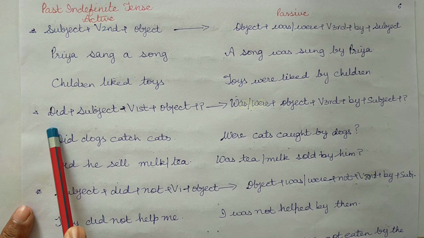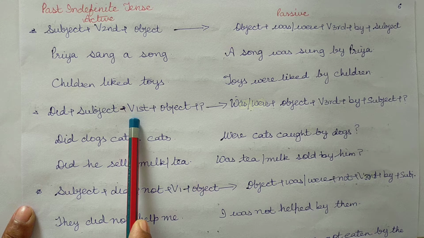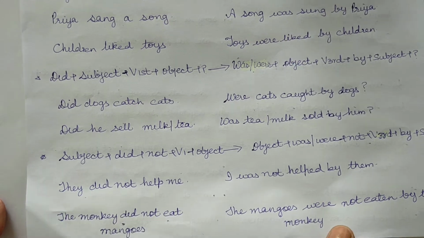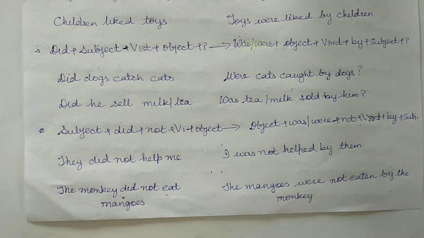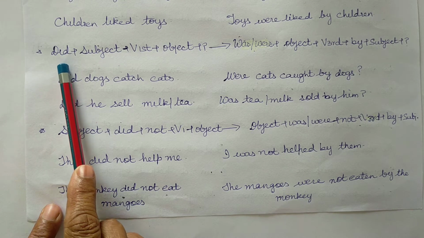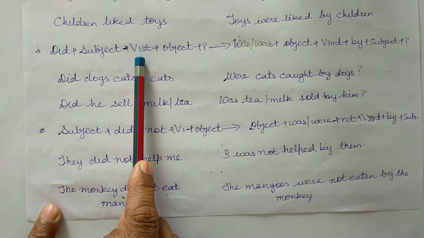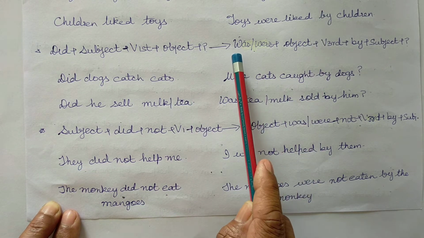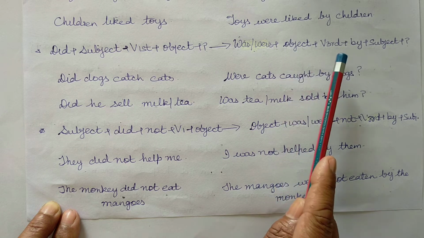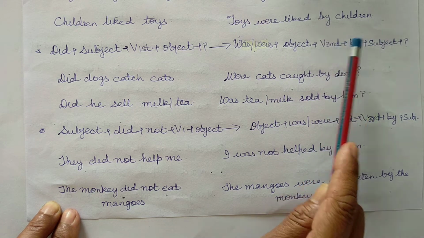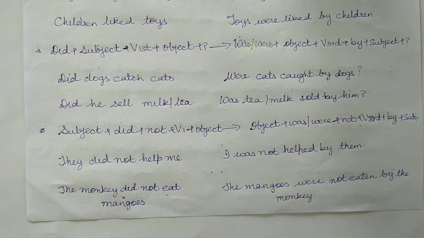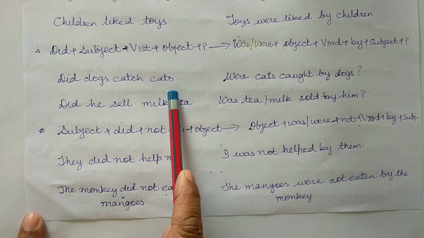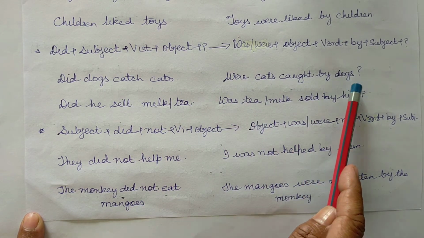Interrogative form, did plus subject plus verb's first form plus object plus question mark. In active voice, did plus subject plus verb's first form plus object plus question mark. In passive form, was or were plus object plus verb's third form plus by plus subject plus question mark. Did dogs catch cats? Were cats caught by dogs?